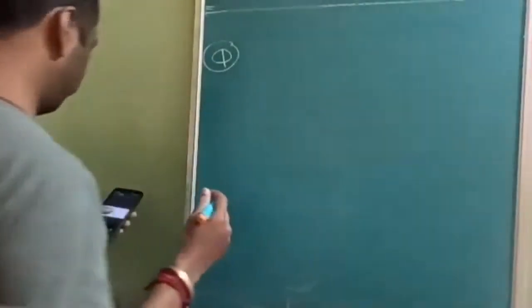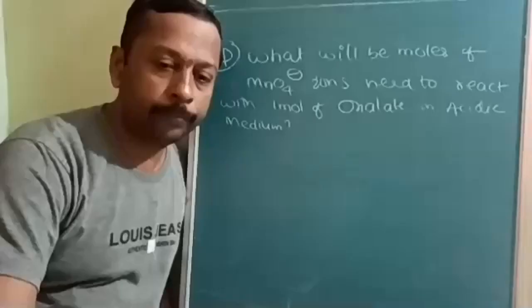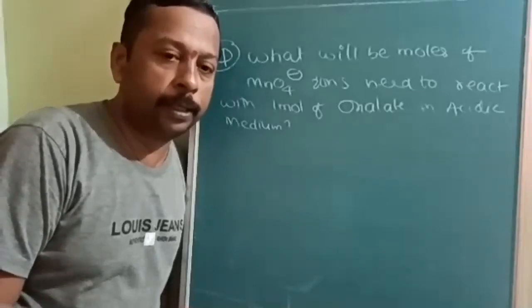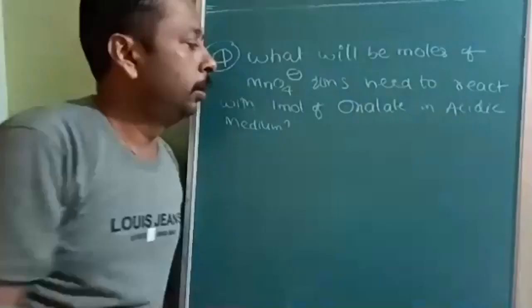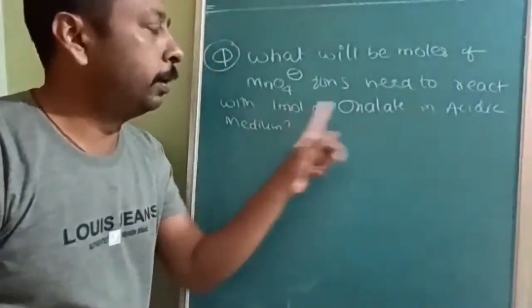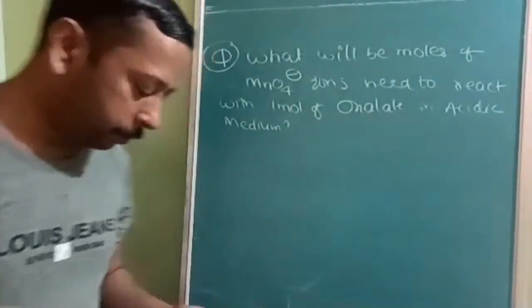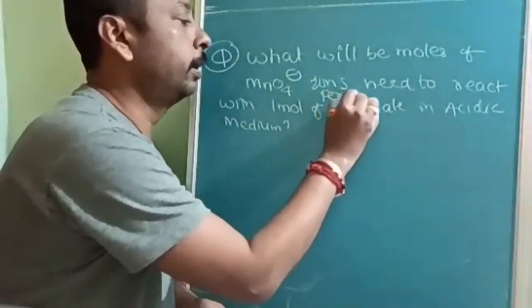Write down the next question. What will be the moles of MnO4 minus ions needed to react with 1 mole of, sorry, wait, ferrous oxalate, I think. Okay, it is ferrous oxalate.